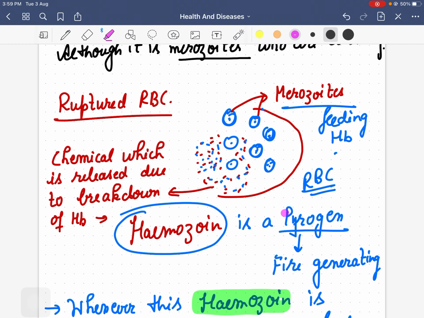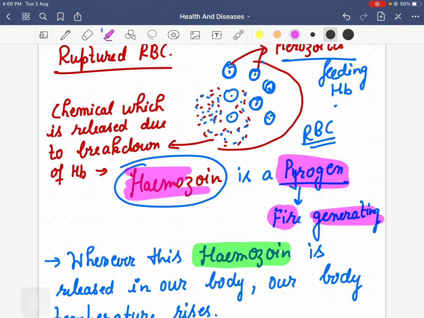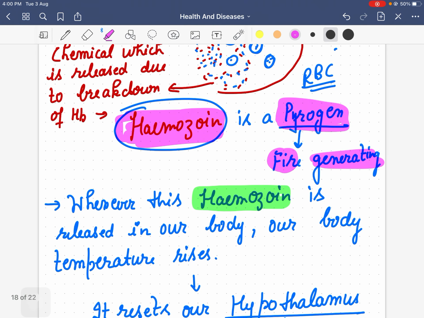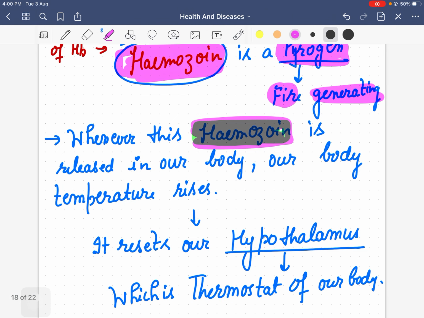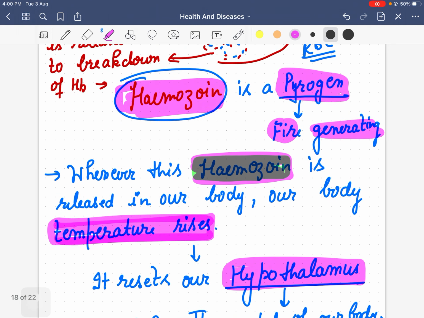What is hemozoin? Hemozoin is a pyrogen. Pyre means fire, gen means generating, fire generating. So this is the stage when a person starts having fever. Whenever this hemozoin is released in our body, temperature rises and it resets our hypothalamus, because the hypothalamus in our body is actually the thermostat. So hemozoin resets it and temperature rises to a certain level.